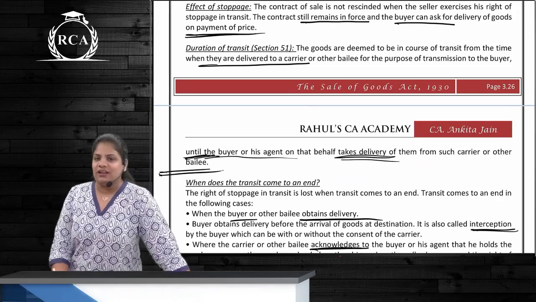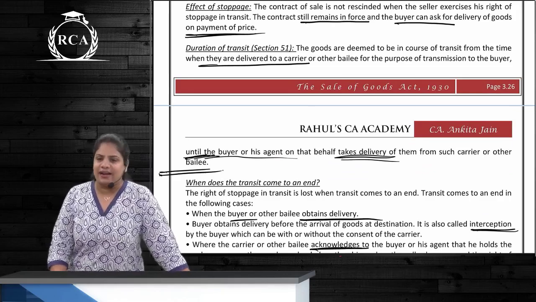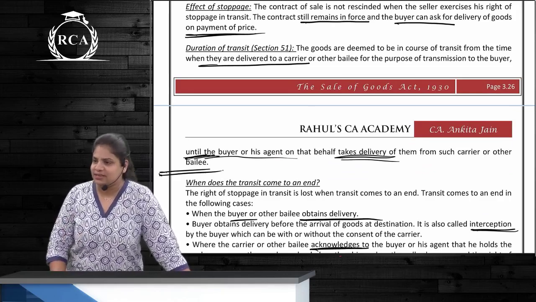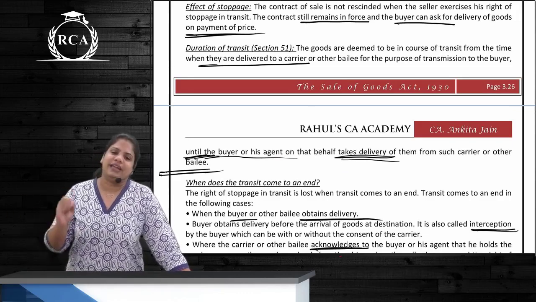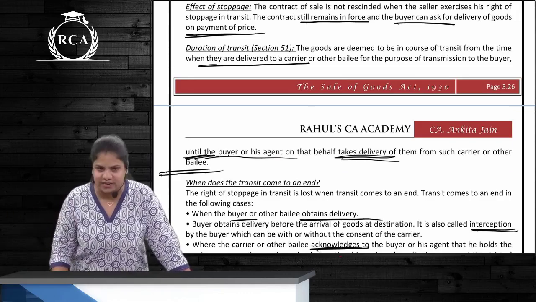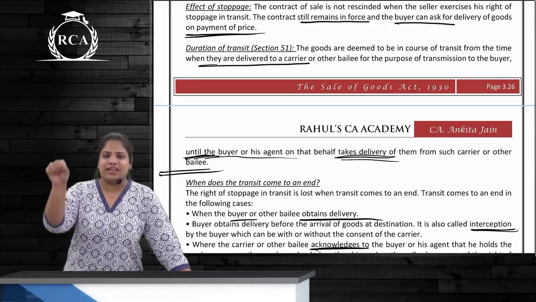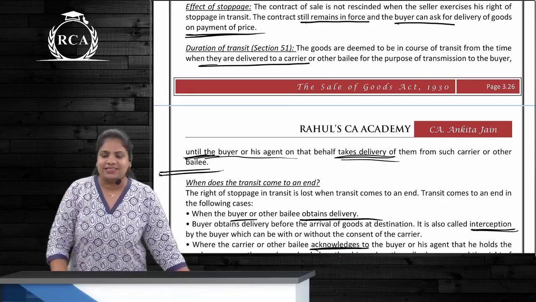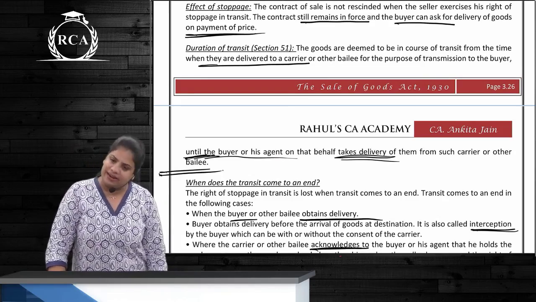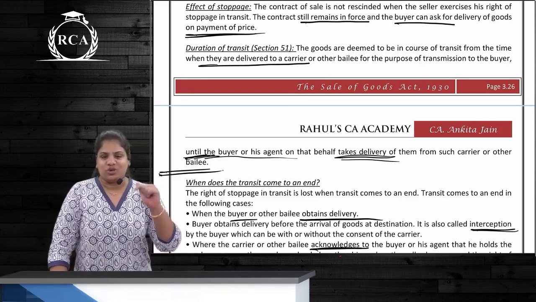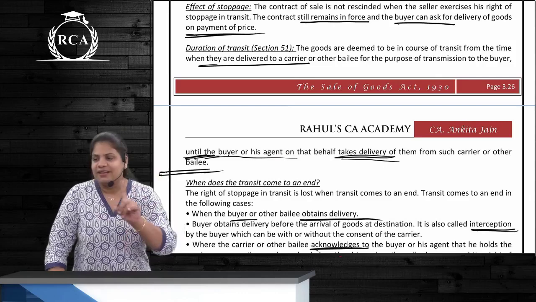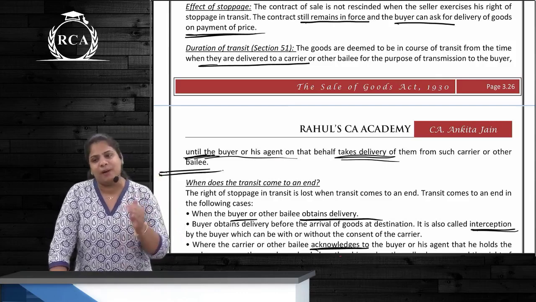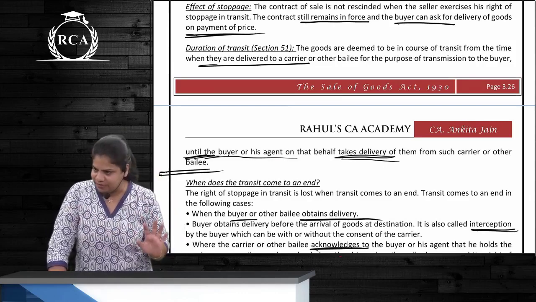Duration of transit. Till when will we regard the goods as in transit? Till the buyer takes delivery of the goods, correct? The goods have reached Delhi. They are in Delhi, in the carrier's warehouse. Has the transit ended or is it still in transit? Still in transit. So even though they have reached Delhi, transit does not come to an end because the buyer has not yet taken delivery, correct?